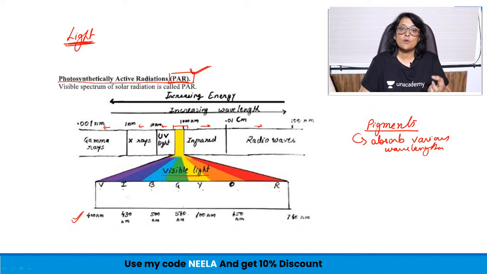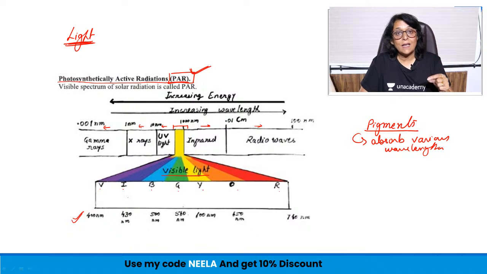The other is absorbing 460, the other is absorbing 600, some other pigment is absorbing 700 nanometers. So every pigment has its capacity or property to absorb a particular wavelength. We have talked about chlorophyll, carotenoids, and phycobilins. These were the 3 categories of pigments that we discussed.